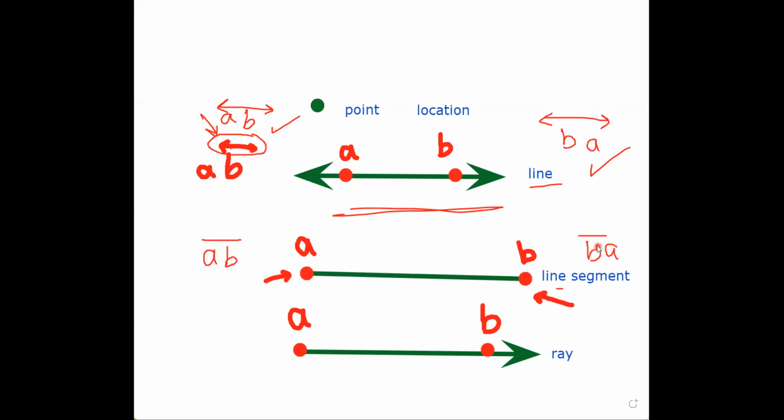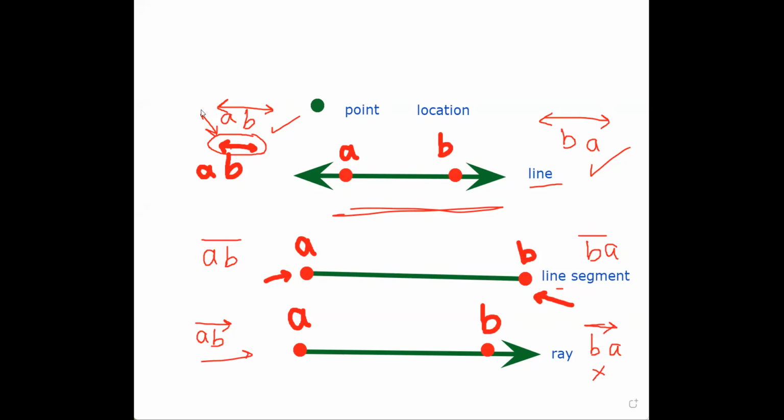What about the ray? In the ray, what is the name of that ray? The ray AB. Can I make it the ray BA? Actually, no. Why is this different?